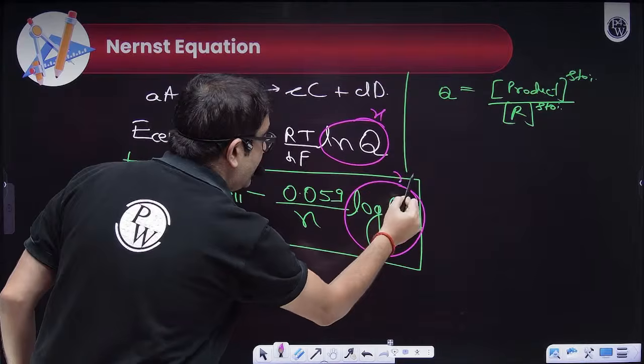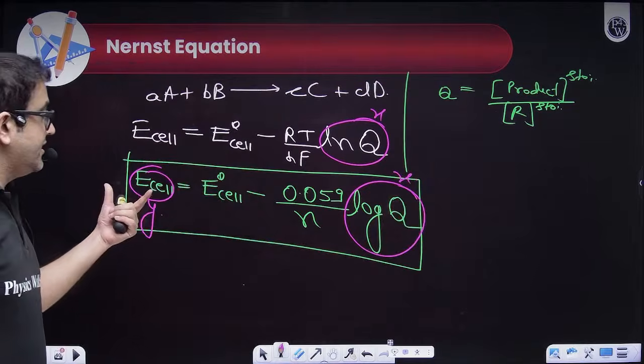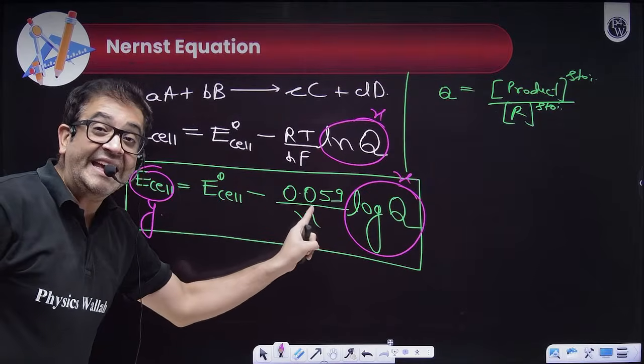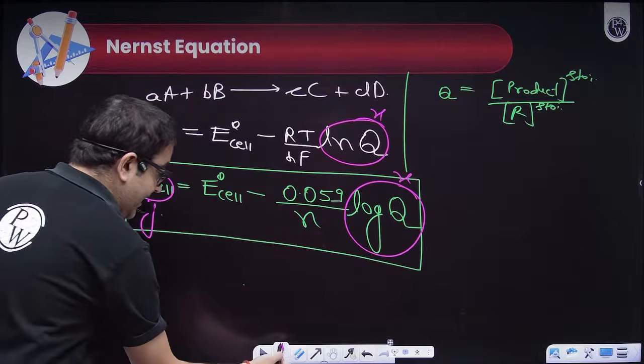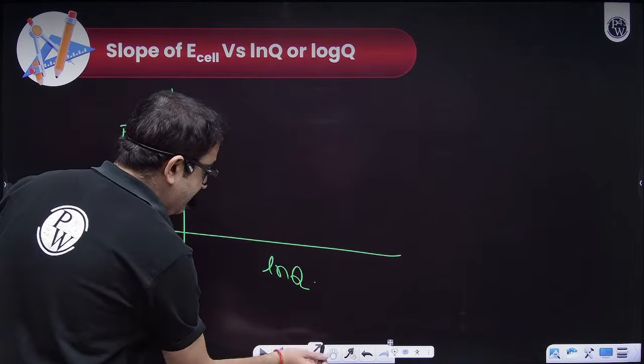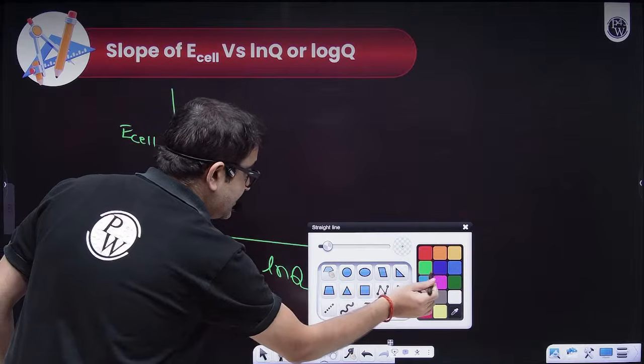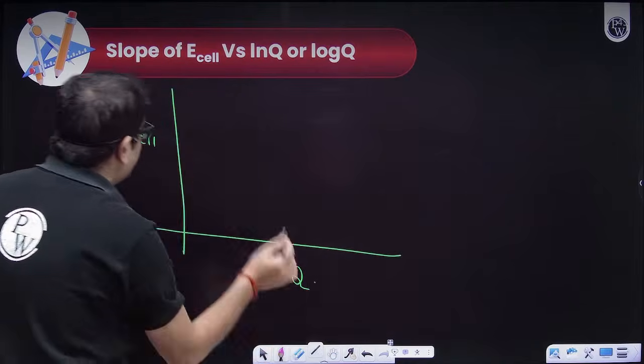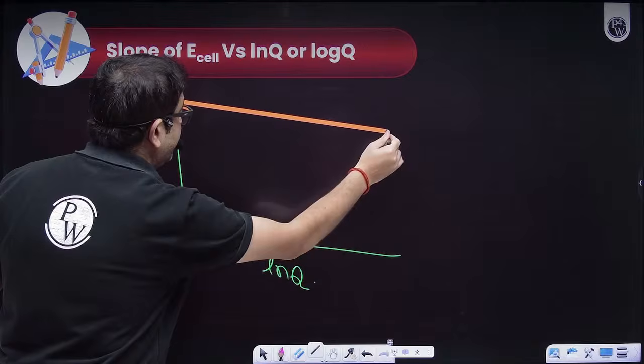This is a straight line with a negative slope.